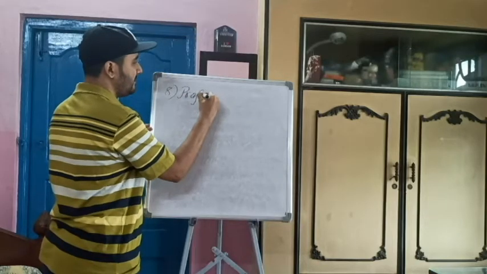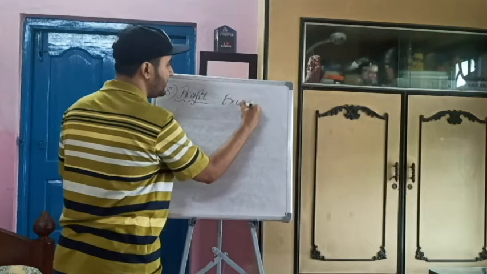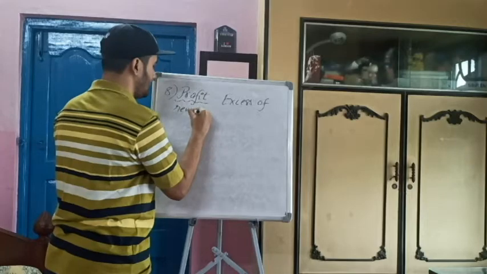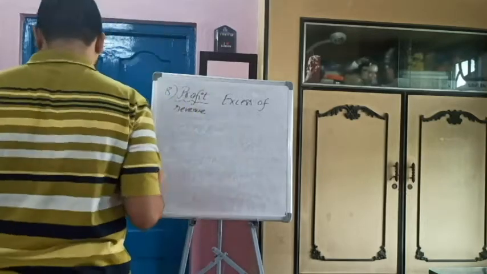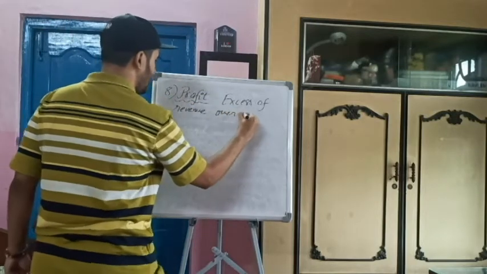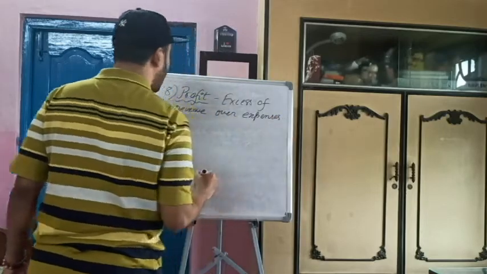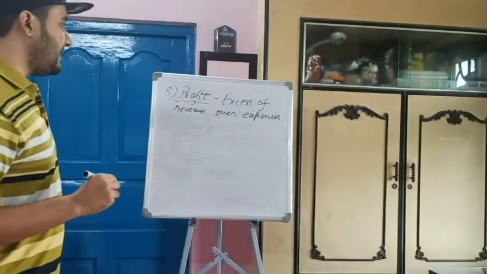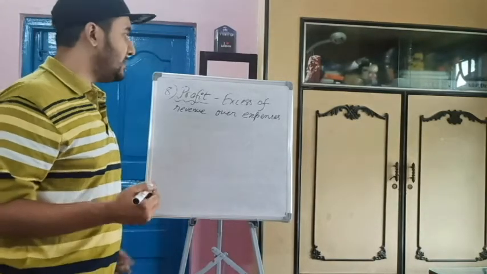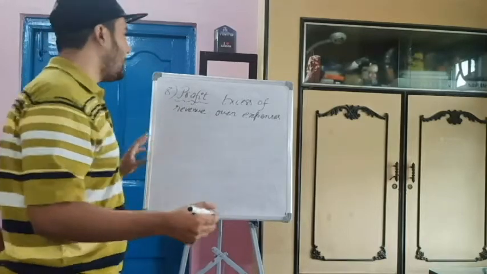Profit means, in profit and loss we have seen in math, it is excess of revenue over expenses. So there are various types of revenue. That means addition, incoming cash, and expense means outgoing cash. So incoming minus outgoing. That is the profit of the business.